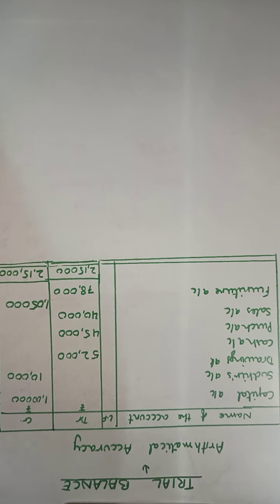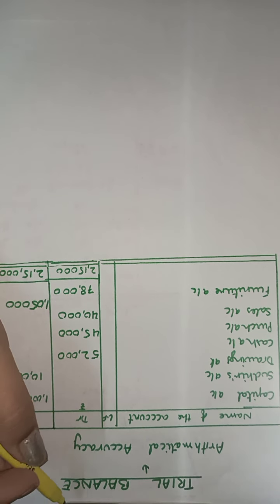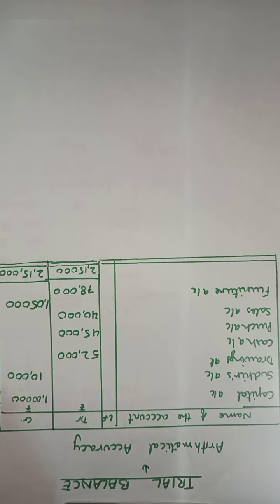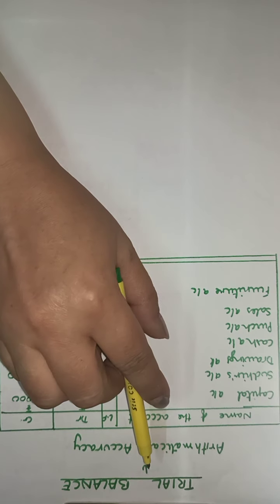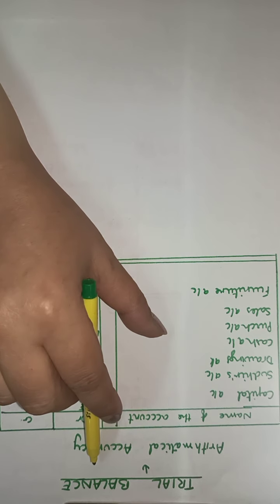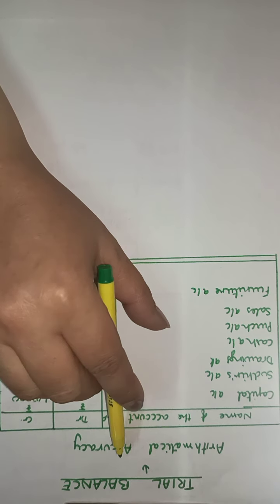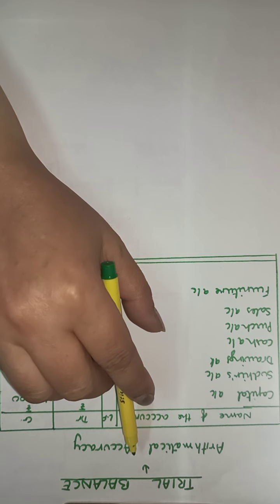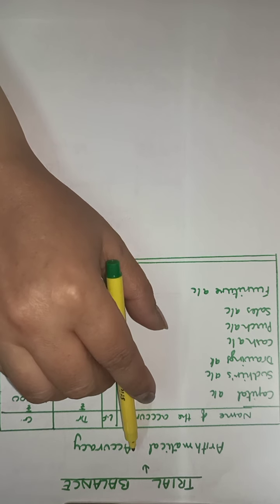So girls, now after the ledger accounts, after posting the ledger entries from the journal, after recording them, balancing them, closing the ledger accounts, now the last step that we come to before preparation of the financial statements is preparing the trial balance. Now what is trial balance? It is not a step in the process of accounting.